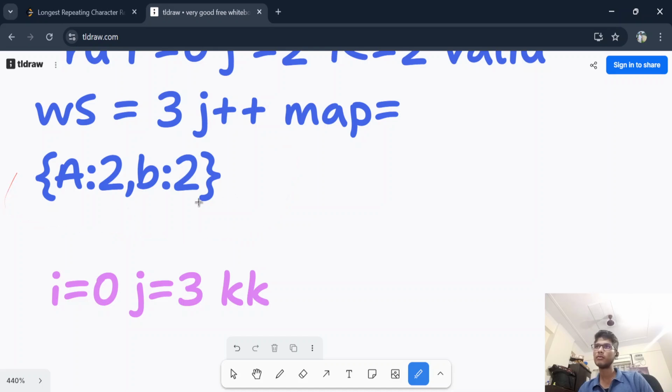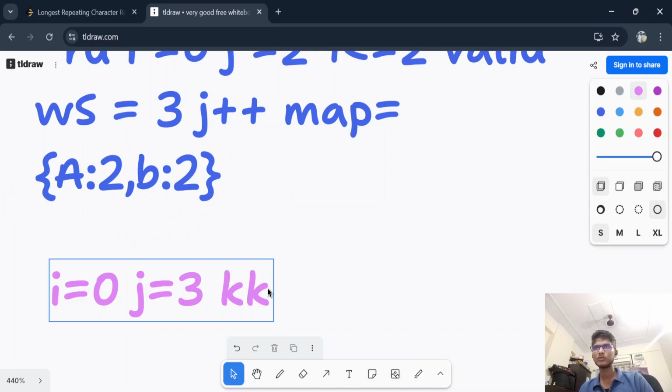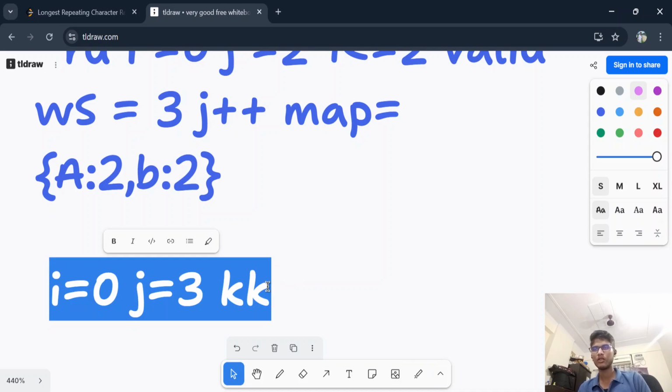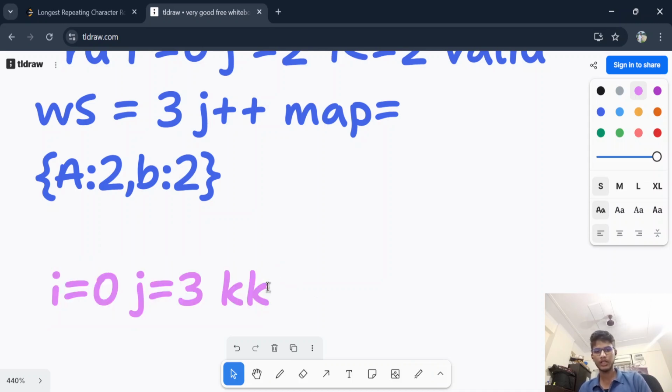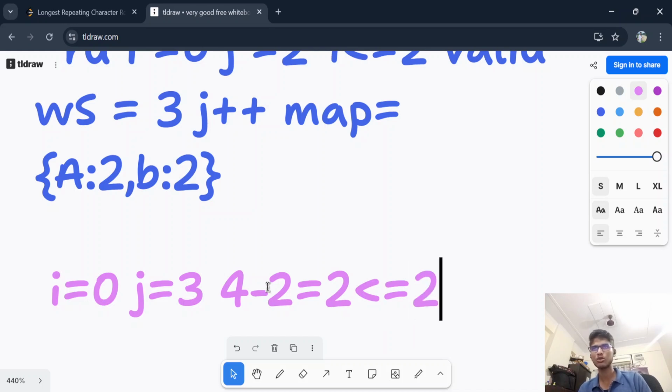So maximum value is what? 2, and total value is what? 4. 2 plus 2, 4 minus 2 is 2, again equal to 2, less than or equal to 2. So window is total minus maximum. Total is 4 minus 2 is equal to 2. Again, less than or equal to 2. So it is not less than, it is equal to 2. So window is valid.